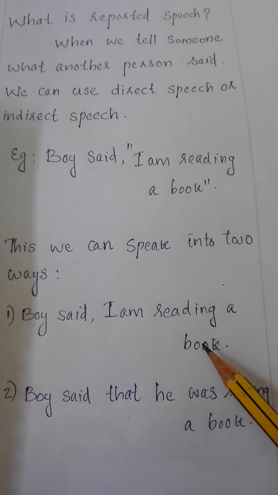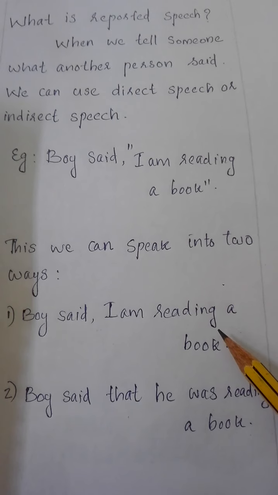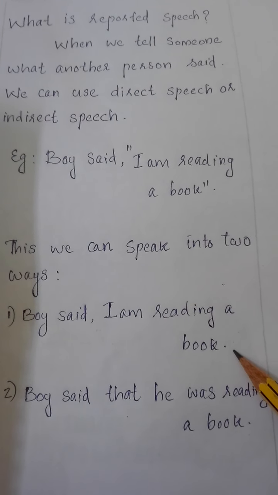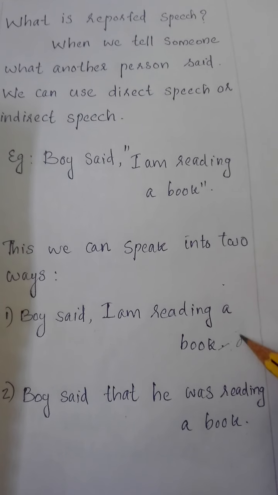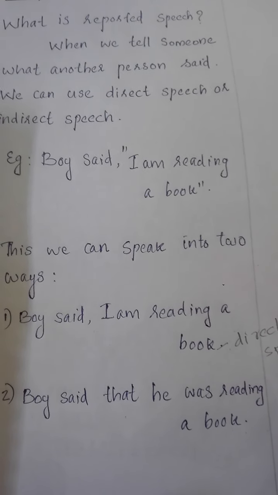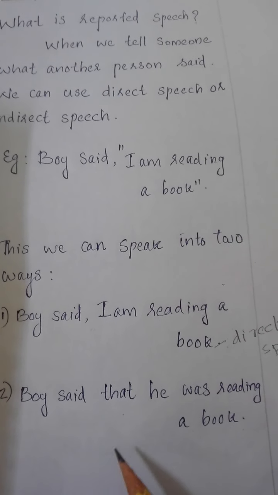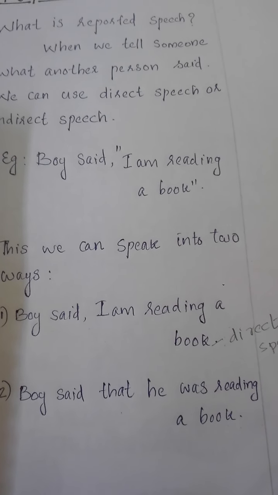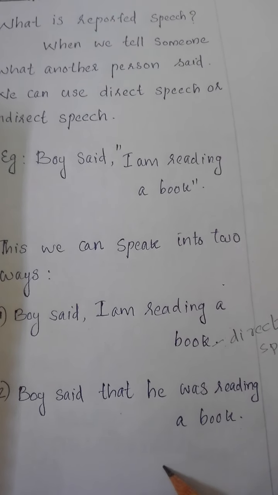So if we tell the sentence directly to another person, that is called direct speech. And if we are making changes and reporting this sentence in our own words, our own sentence, it is called indirect speech.